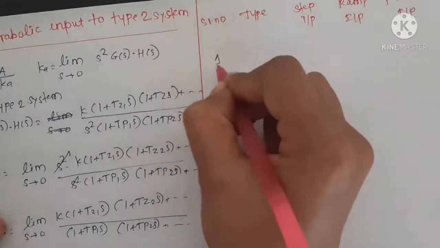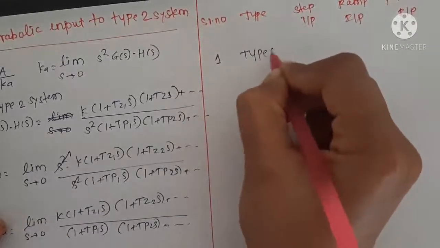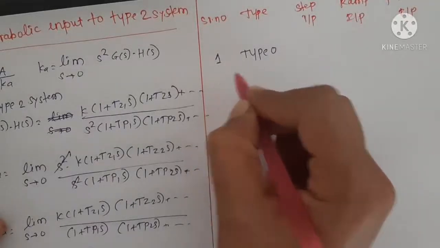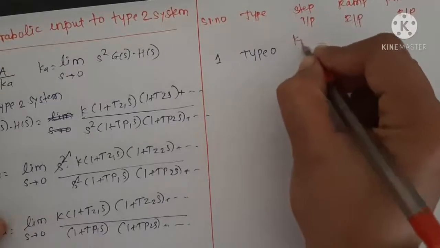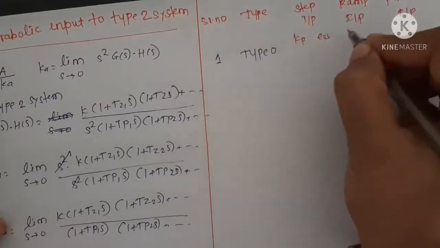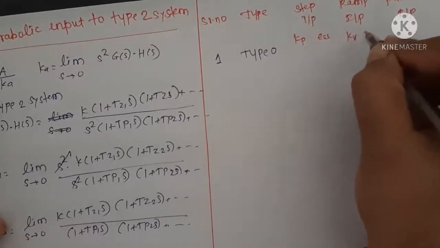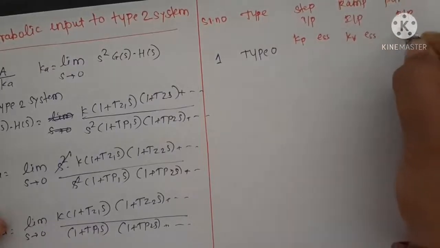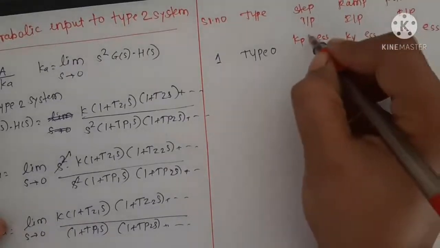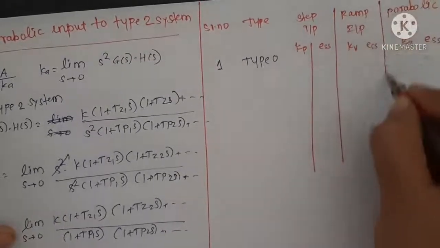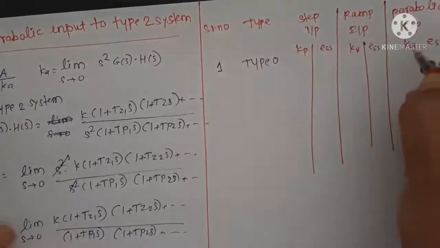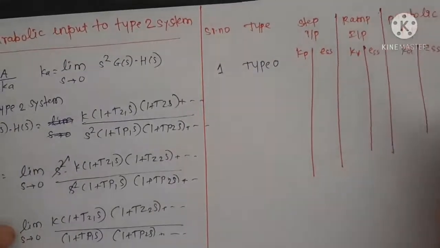So first is our type 0 system. Here again 2 columns are there. For step input Kp is present, and ESS value. For ramp input Kv is present, and ESS value. For parabolic input Ka is present, and ESS value. We have to write these Kp, Kv, Ka and ESS values for type 0, type 1 and type 2 systems.